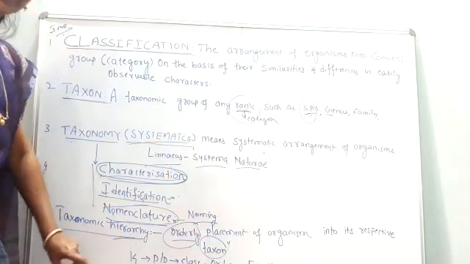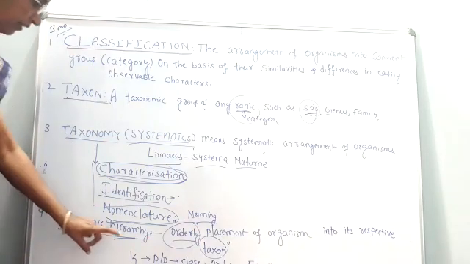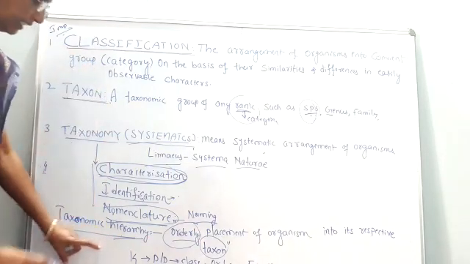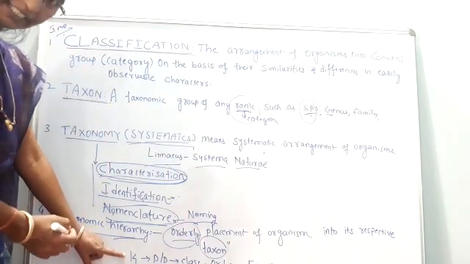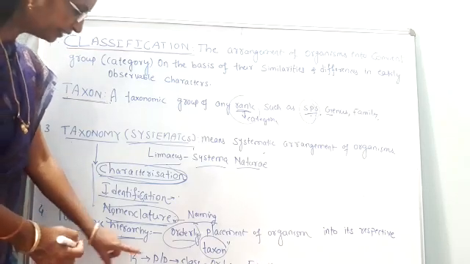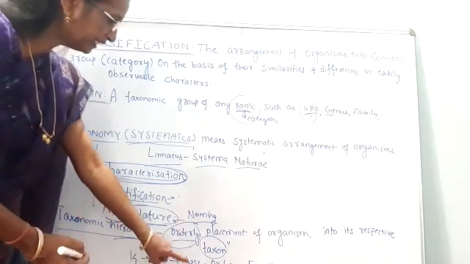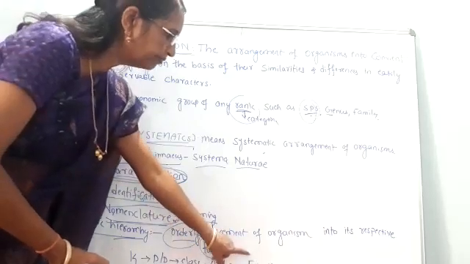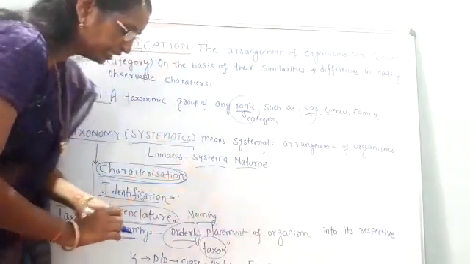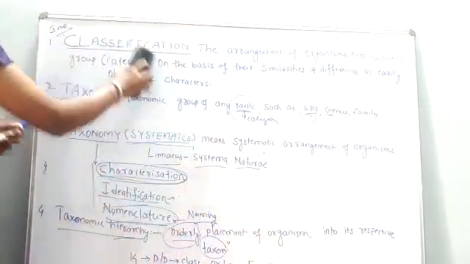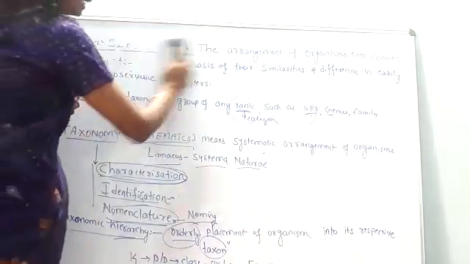Then how do you give the example? So here how do we give the categories? The first category is known as kingdom, then comes phylum, then class, order, family, genus, species. So we have to write it in an ascending manner.